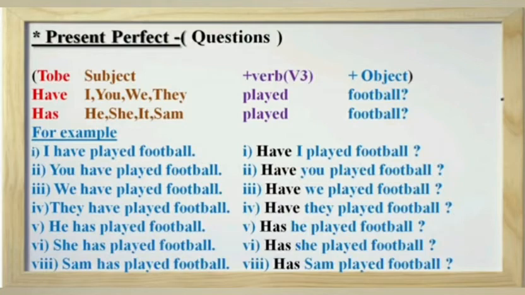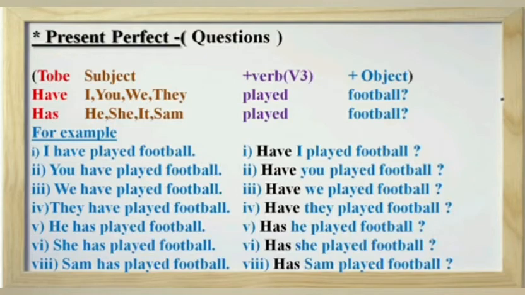In all these sentences, we follow the rule to be plus subject plus third form of verb plus object. In these sentences, we use has or have as to be and subject as I, you, we, they, he, she or proper noun singular. And we use third form of verb played. Base form is play and we use third form of verb played. Then object and then question mark.